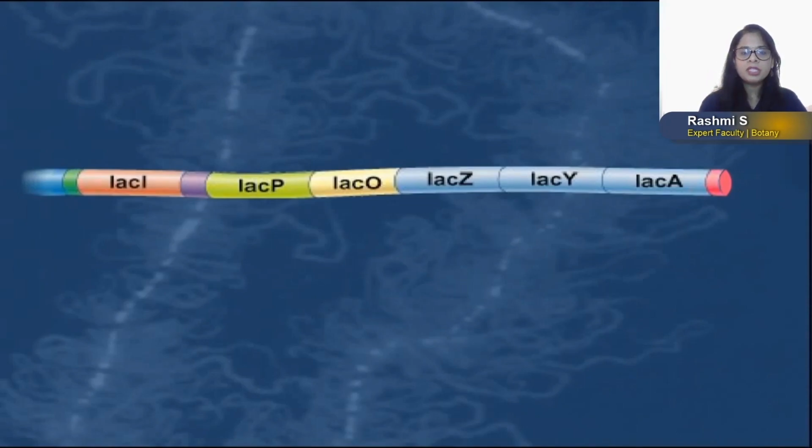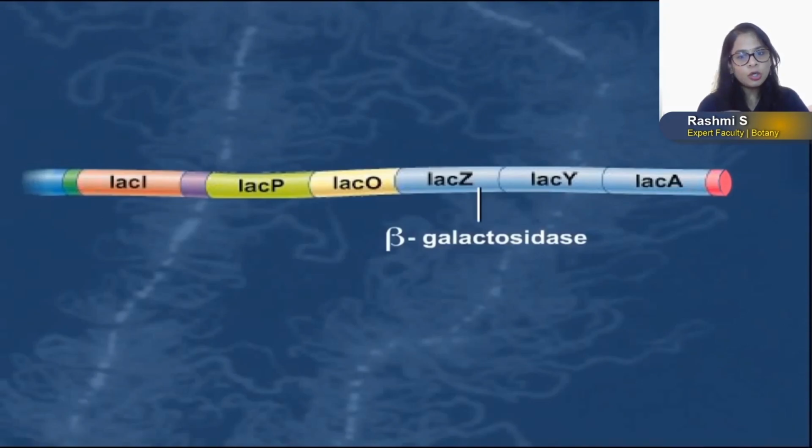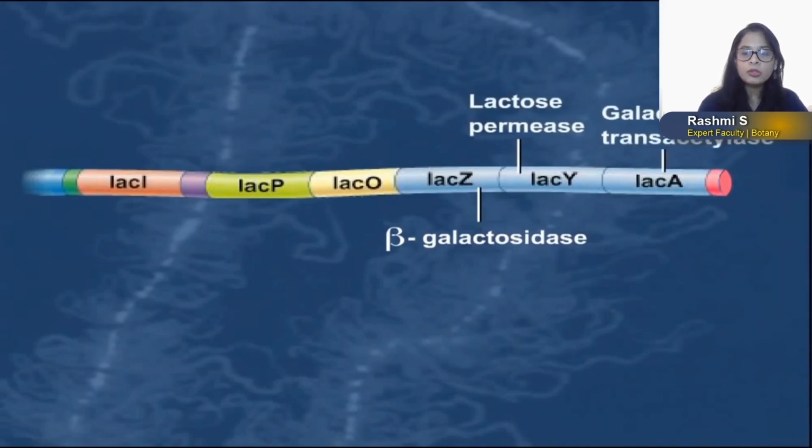The gene regulation was first explained by Jacob and Monod with the help of the lac-operon concept, which explains the breakdown of lactose, or catabolism of lactose. This lac-operon consists of 3 structural genes, that is Z gene, Y gene and A gene. Z gene codes for the enzyme beta-galactosidase, Y gene codes for the enzyme lactose permease and A gene codes for the enzyme transacetylase.